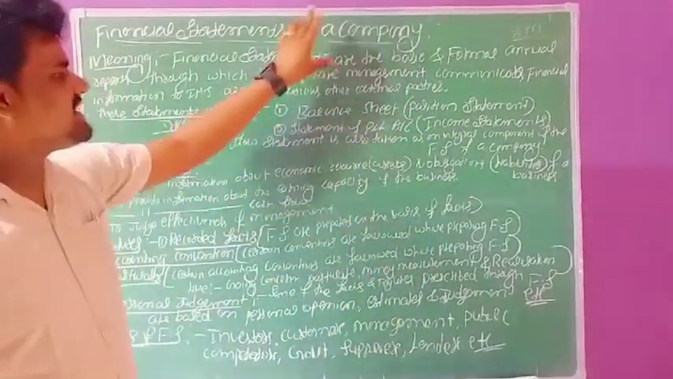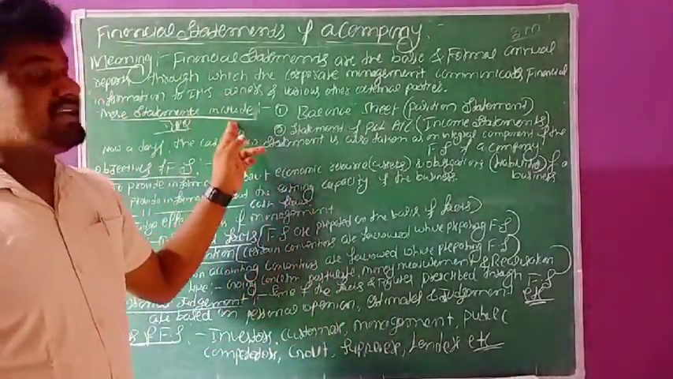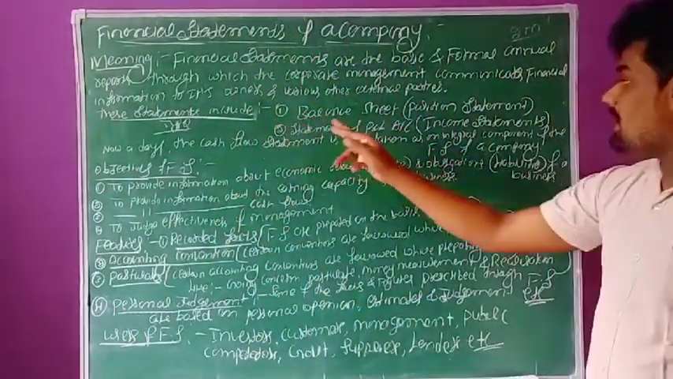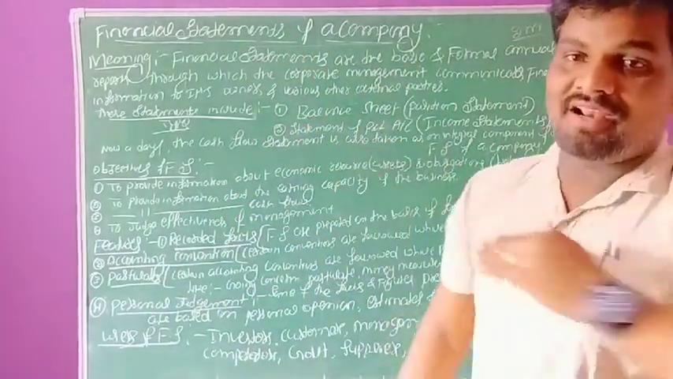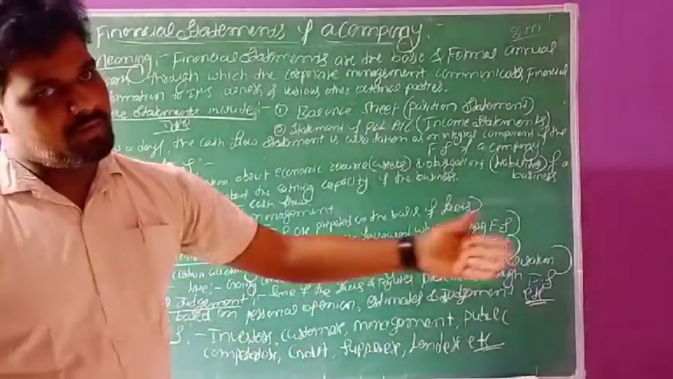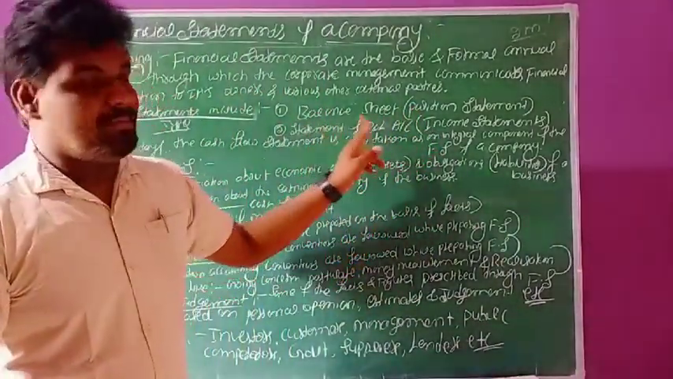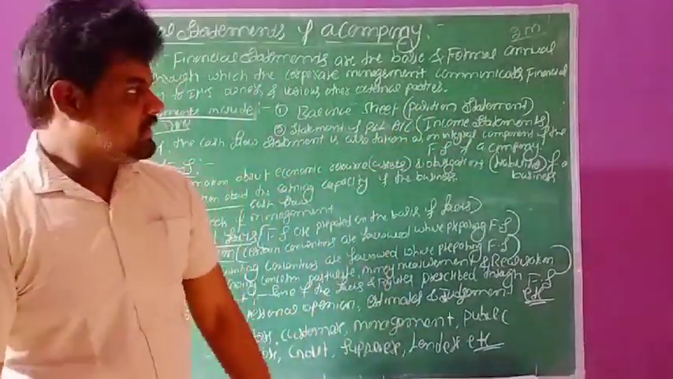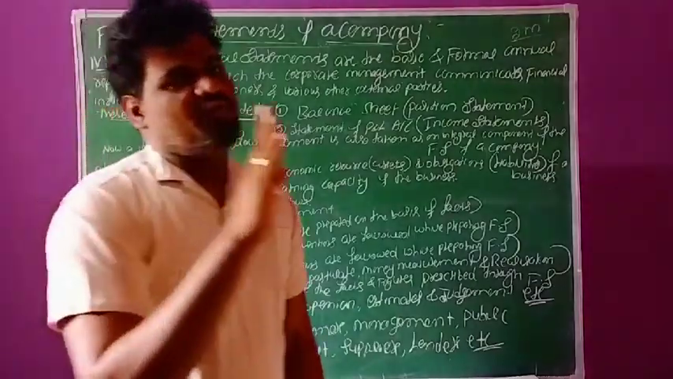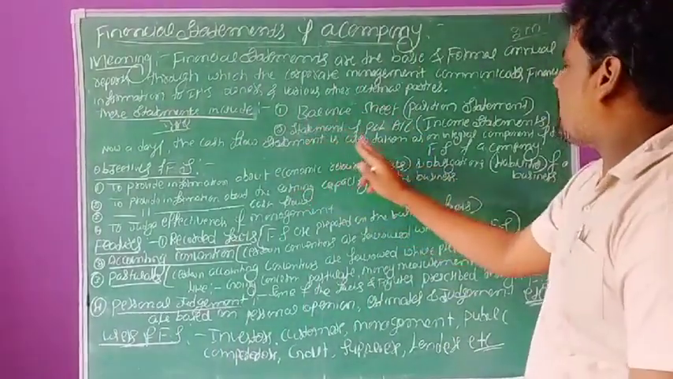The financial statements include a few types. These financial statements include the balance sheet. You already know the balance sheet, because you prepared it in the previous year, in the first year, and solved a few problems. These financial statements include the balance sheet as well as the statement of profit and loss account. This is a very important thing. They may ask to state any two types of financial statements. At that time we can easily write balance sheet and statement of profit and loss account.